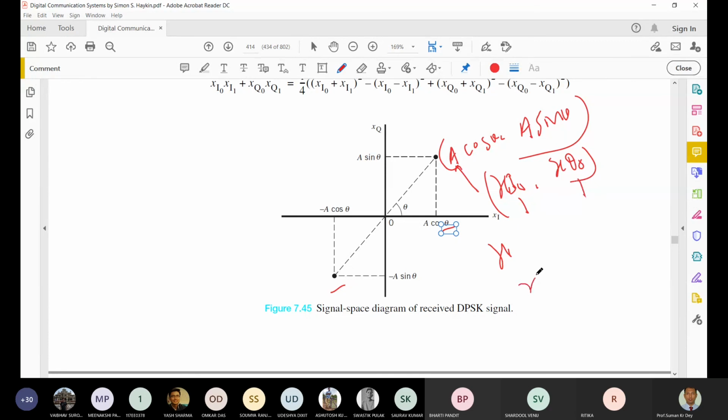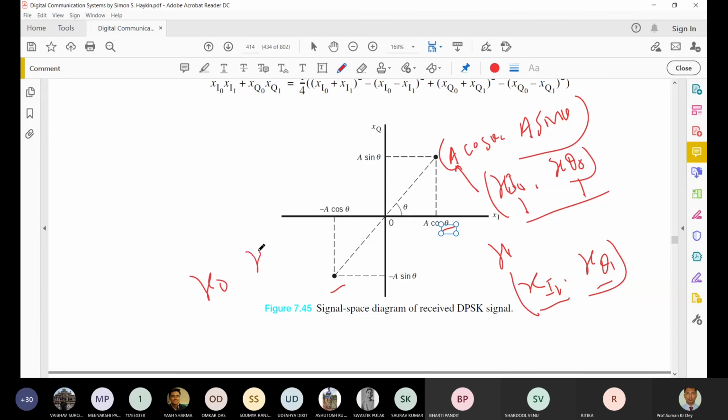Another is x I1 and x q1 for the second coordinate, with this the in-phase path and this the quadrature path. Okay, so now this value is represented that way. So from there we can calculate the vector x0.